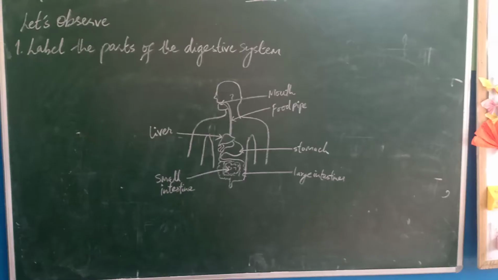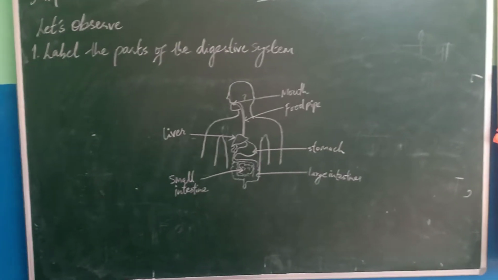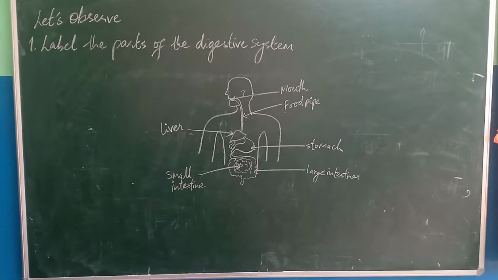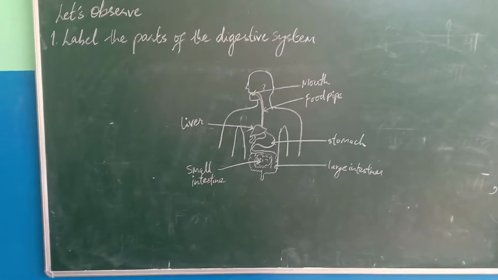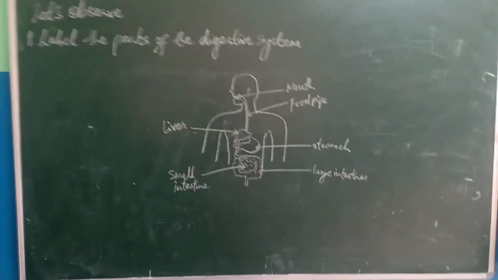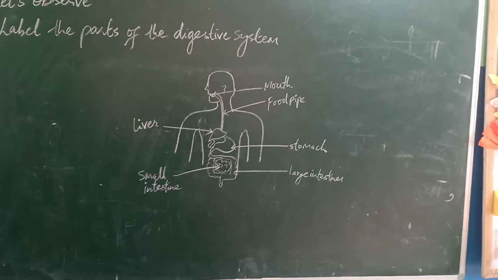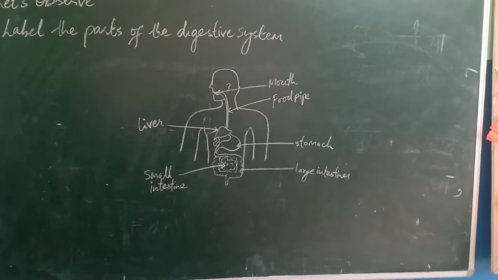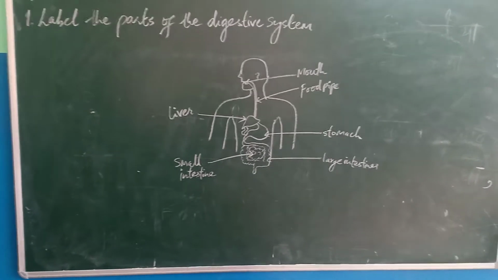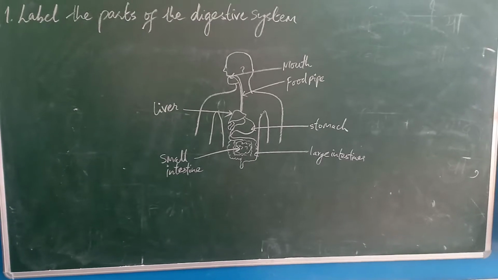So moving on. The next question we have here is, let's observe and label the parts of the digestive system. In order to do that, you first have to draw all these organs which are given here. After that you just need to label all these organs and give names to them. So the first arrow, starting from the left at the bottom, the first one is your liver.